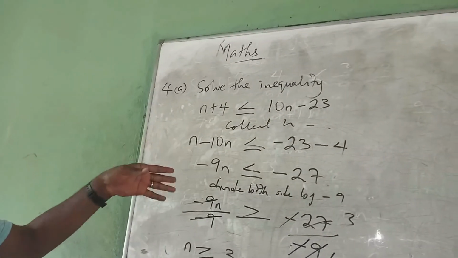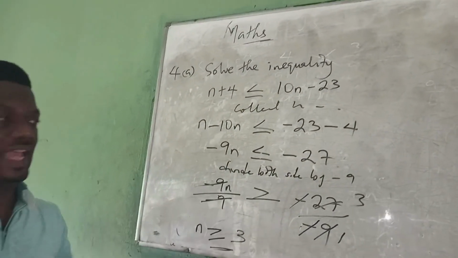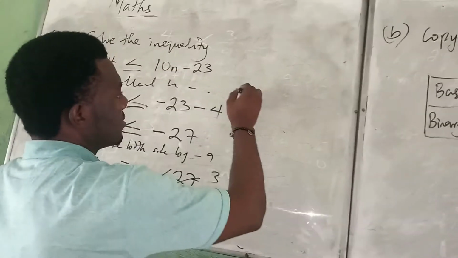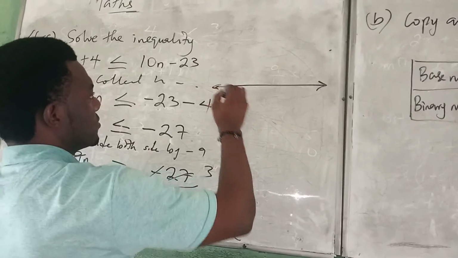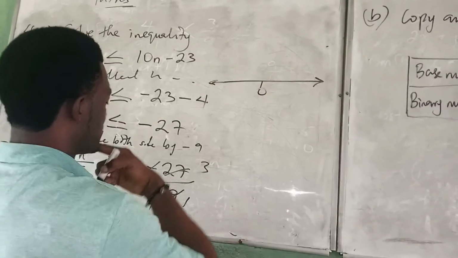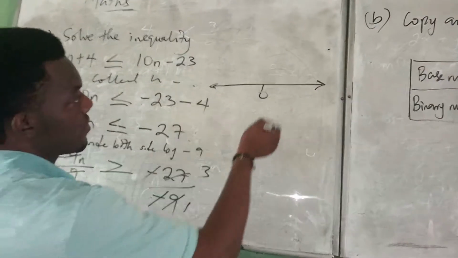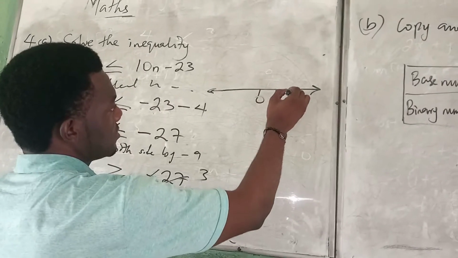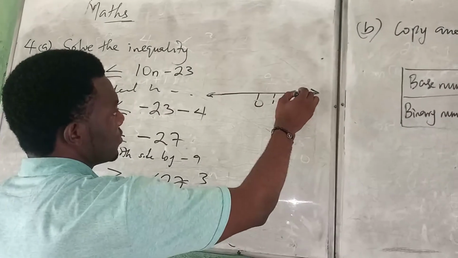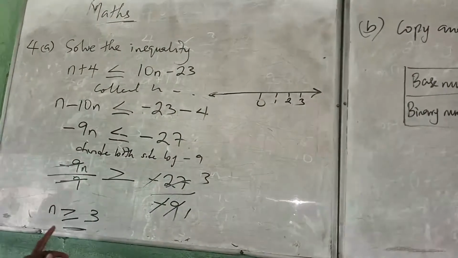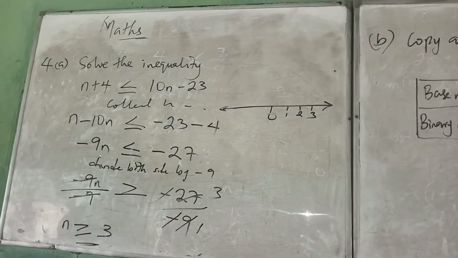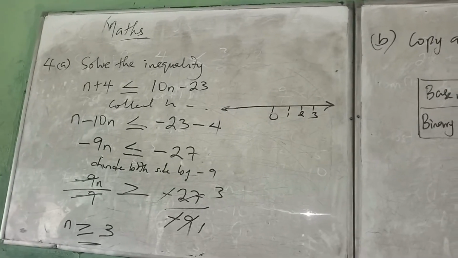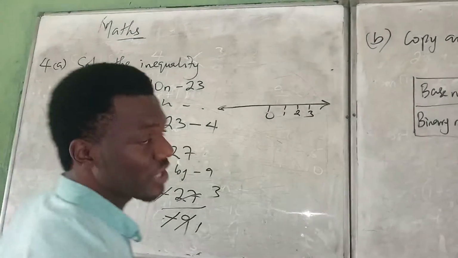And it said solve the inequality and show it. I didn't complete the question. They said show it on the number line. So we have to draw the number line. Remember the way you draw the number line. So this is our 0. We presume, so we have 3. This is our 3. We have of course 1, 2, 3. And n is greater than or equal to 3.